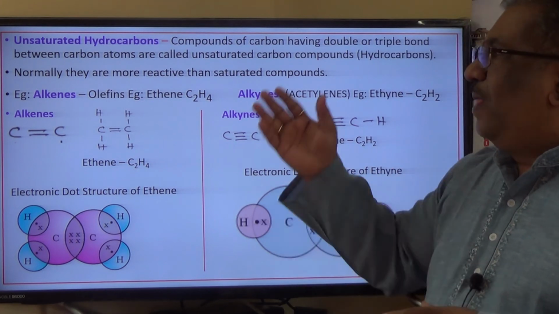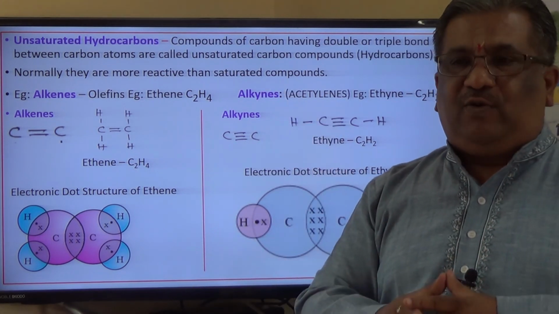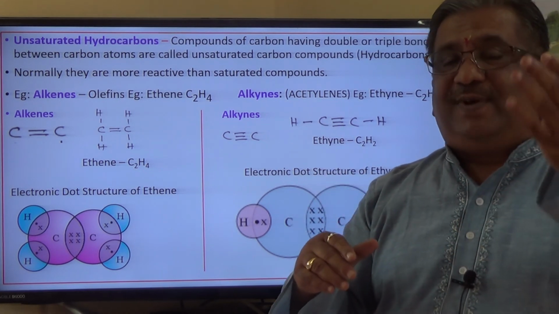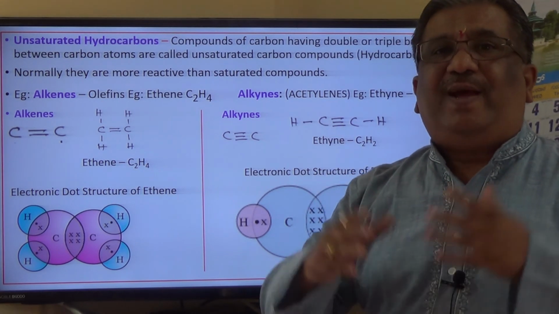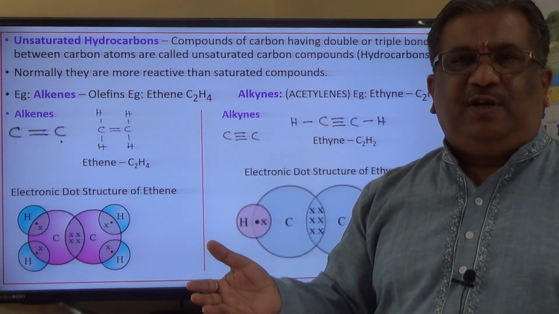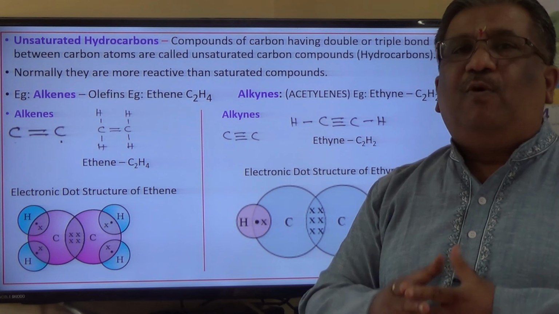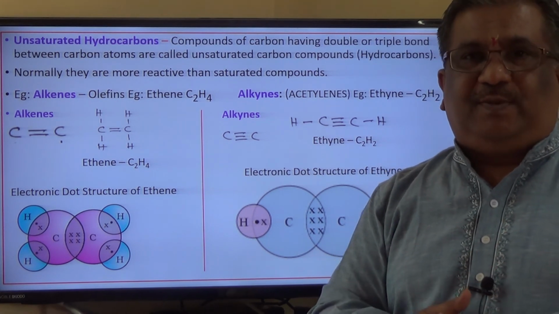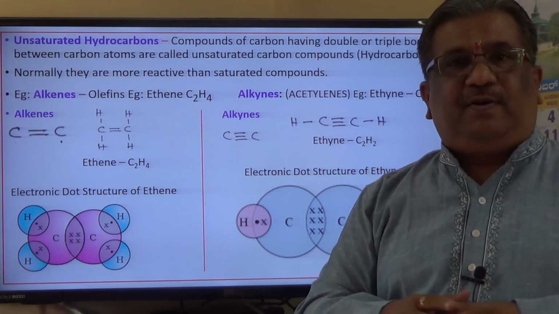And finally saturated and unsaturated hydrocarbons, before which we studied the versatile nature of carbon, that is why carbon is able to form a very large number of long chain compounds. More than 3 million compounds have been identified by scientists. Why is it possible?